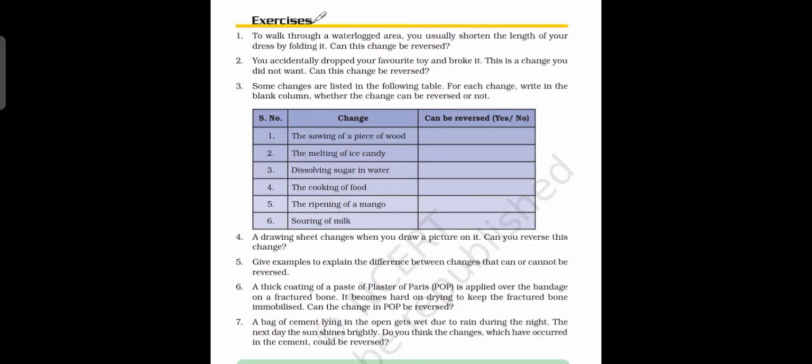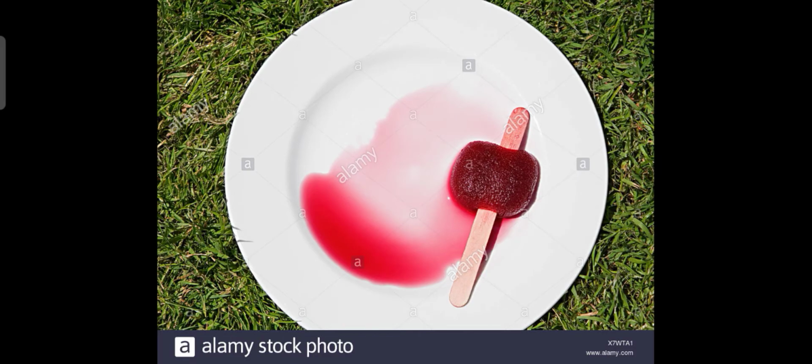Second one is melting of ice candy. After the ice becomes a liquid, we can freeze it again and it becomes solid ice. So it is a reversible change. Yes, it can be reversed.